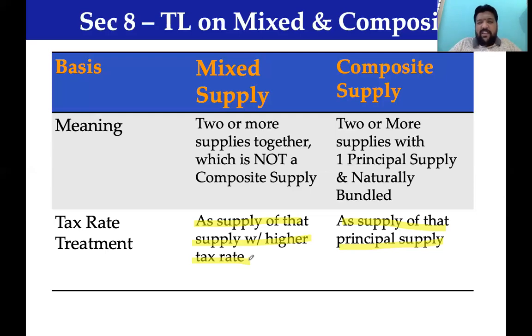Why I never brought that example is, be it a sale of an information technology product or a sale of software, both are liable for 18%. Where you see a chocolate at 18 and a jam at 12, you have a conflict to discuss. In this case of software and laptop, you don't have a conflict to discuss because the rate is the same. You say composite supply, you say mixed supply, the answer remains the same, correct?